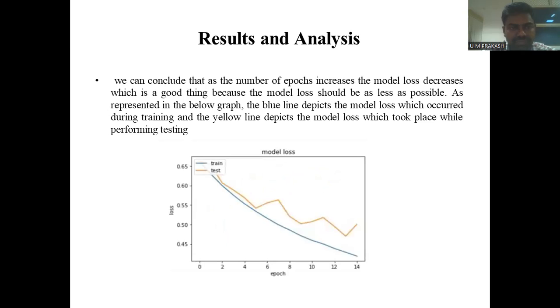We can conclude that as the number of epochs increases, the model loss decreases, which is a good thing because the model loss should be as low as possible. As represented in the graph below, the blue line depicts the model loss during training, and the yellow line depicts the model loss during testing. This is the graph for the model loss.